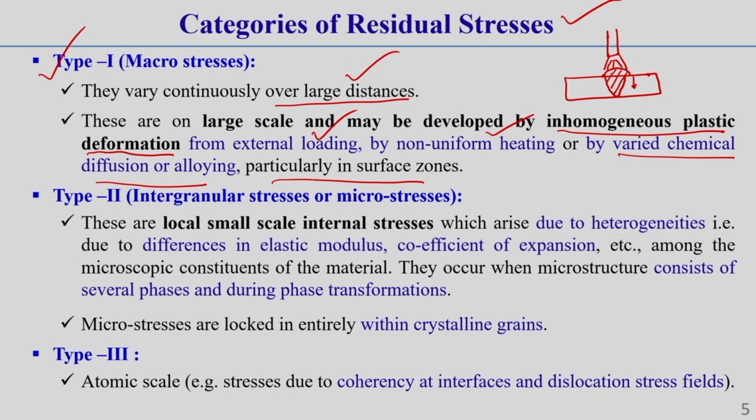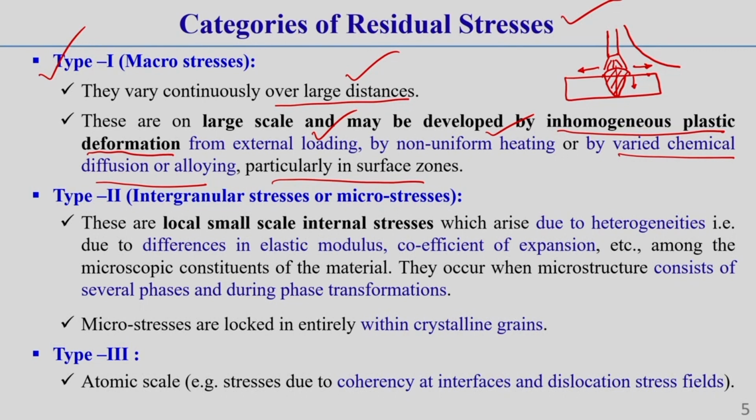As well, due to the heating of this welding zone, if we go in the width direction of this plate, you will get a continuous decrease of temperature. The temperature will be more at the weld zone, and it gradually decreases along the width direction, as well as along the thickness direction.